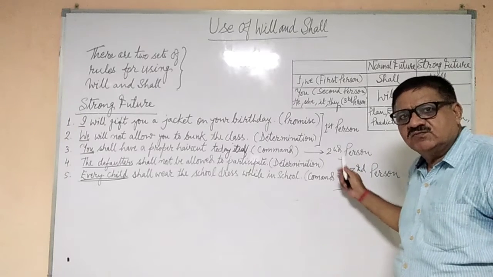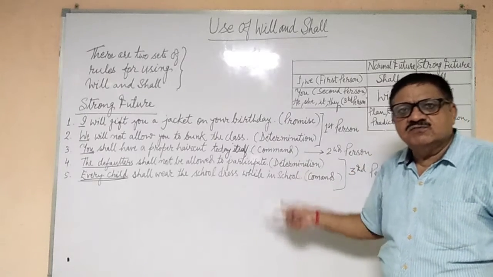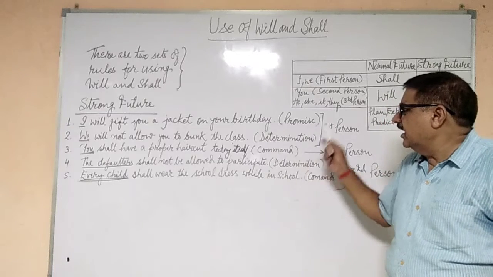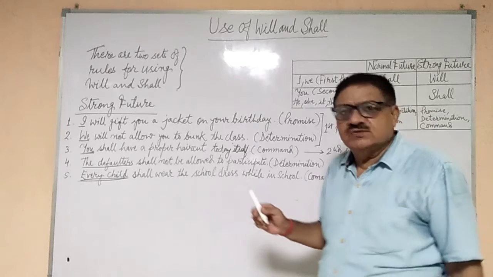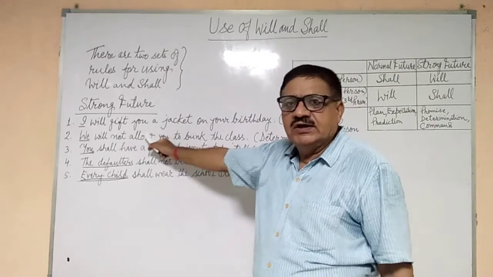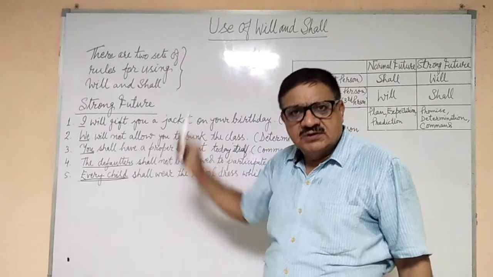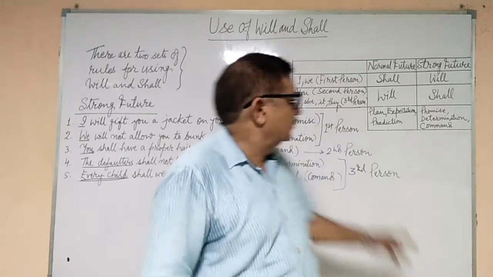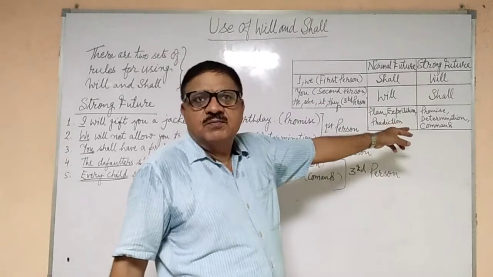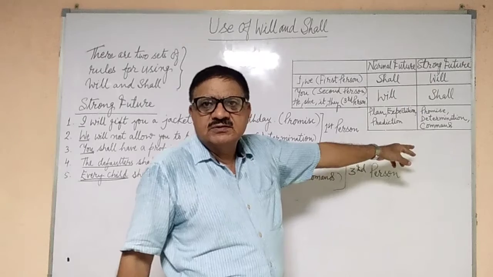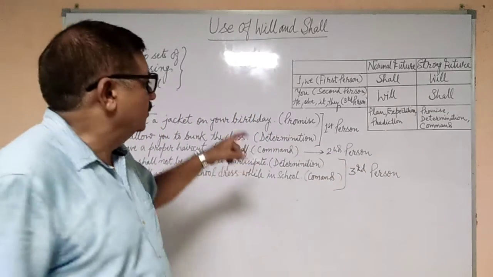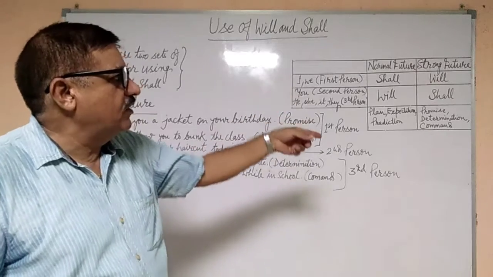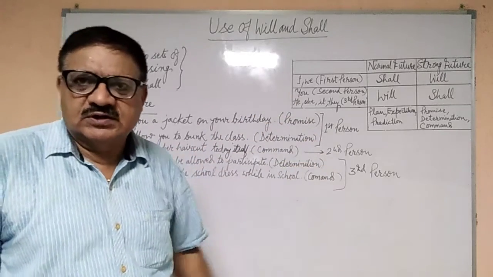And for second person, we use shall for command, for determination and for promise. Whereas for first person, we use will, whether it is a command or a promise or a determination. So we use will here. Okay. So that is how we are using will or shall for normal future and strong future.